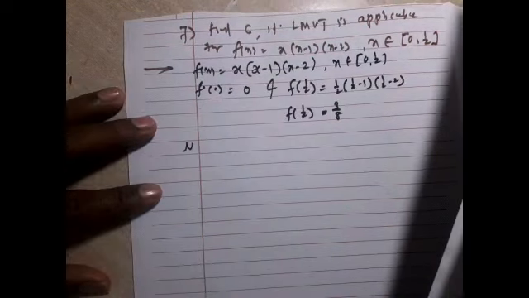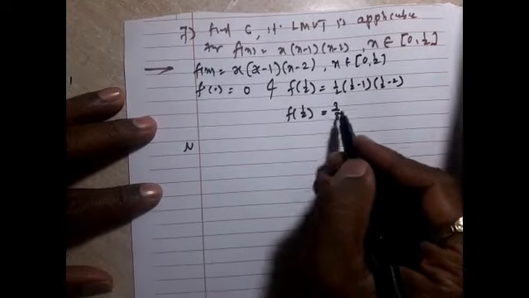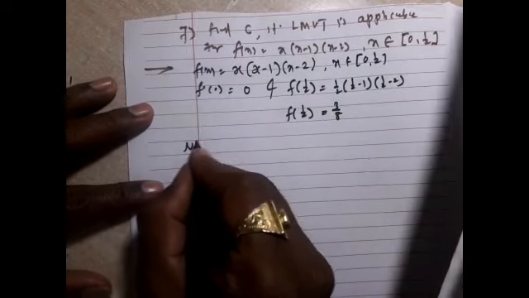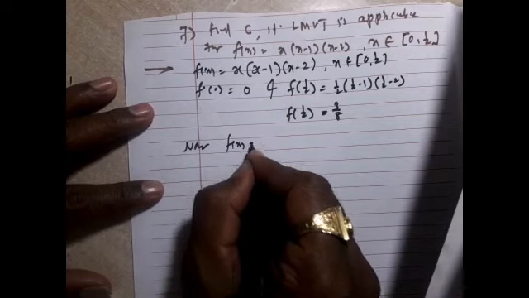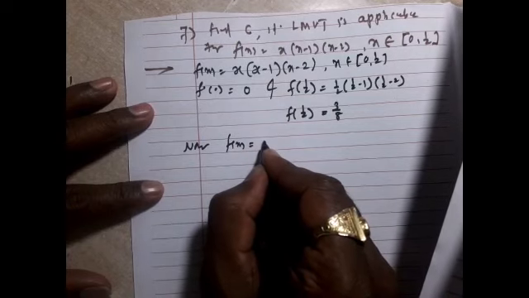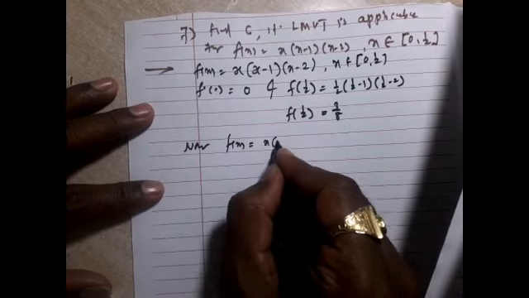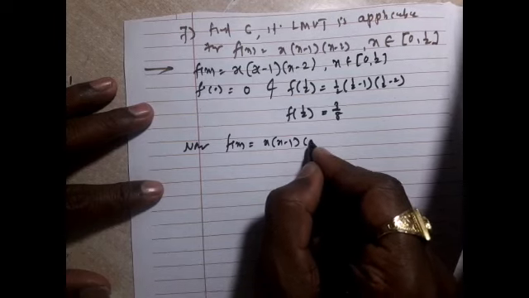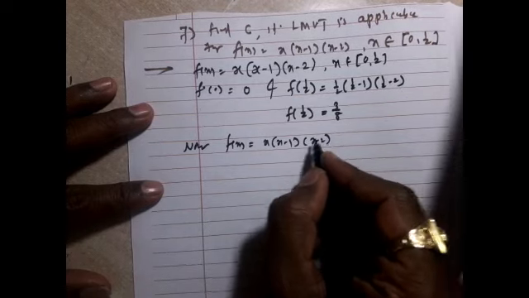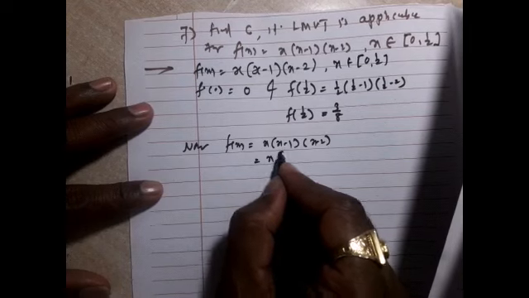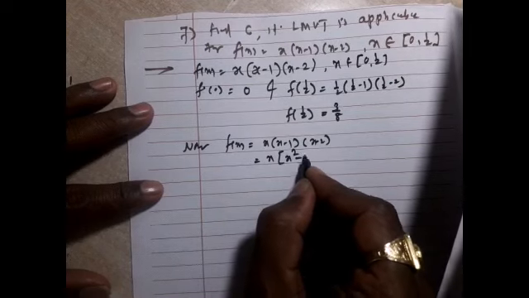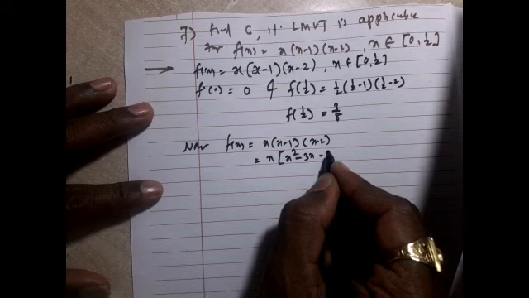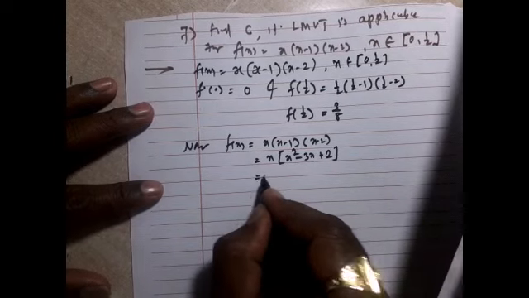So f of 0 is 0, f of 1 by 2 is 3 by 8. Now f of x is x into bracket x minus 1, x minus 2. It is nothing but x square minus 3x plus 2, open the bracket.